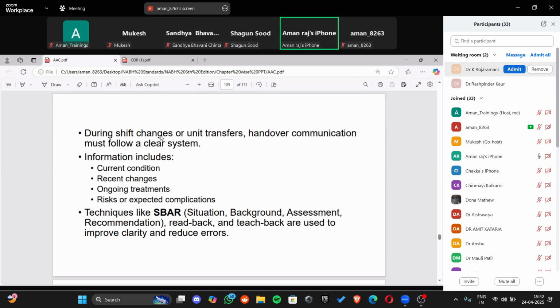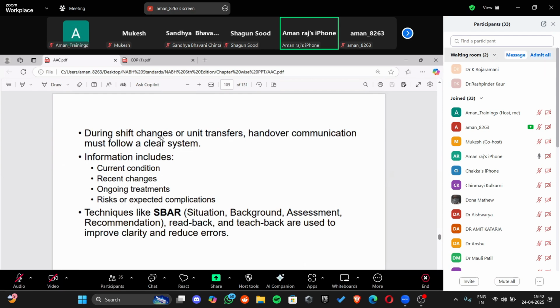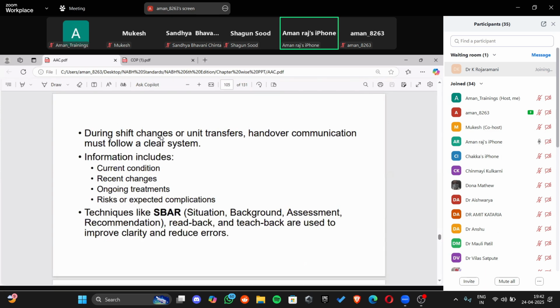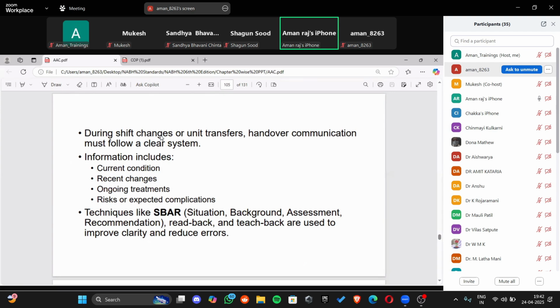Now the assessment would be oxygen saturation is low, right? This is the assessment, and the recommendation would be to monitor respiratory function closely, right? So this kind of communication should happen during the handover, right? So ISBAR or SBAR. I means identification. I will tell about myself first, who I am, then I will explain the situation, then I will talk about the background, then the current assessment, and then the recommendation. Okay, so this becomes an important and standardized tool.